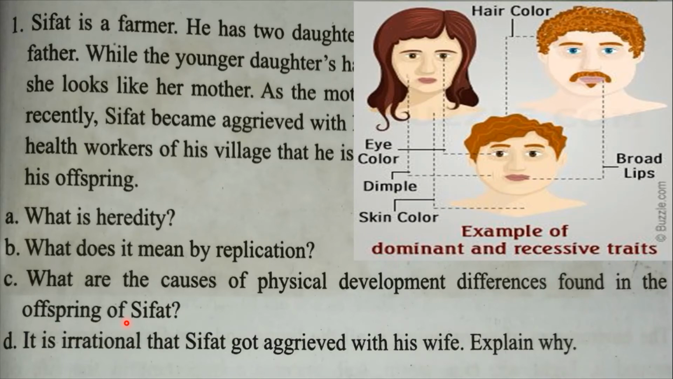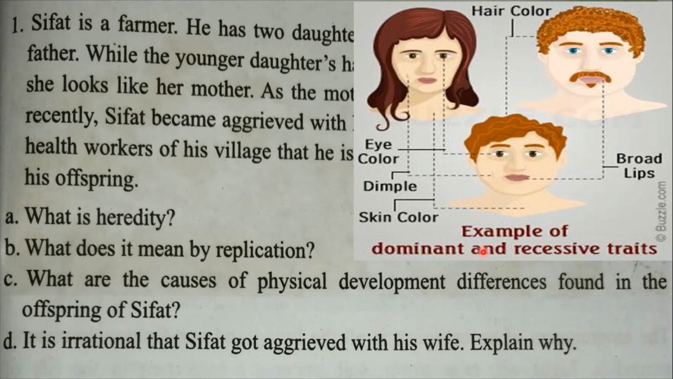In another way, the younger girl's hair color and body color are like her father, but the face is like her mother. So the dominant gene for hair or body color in her body comes from her father, and the dominant gene for her face comes from her mother.